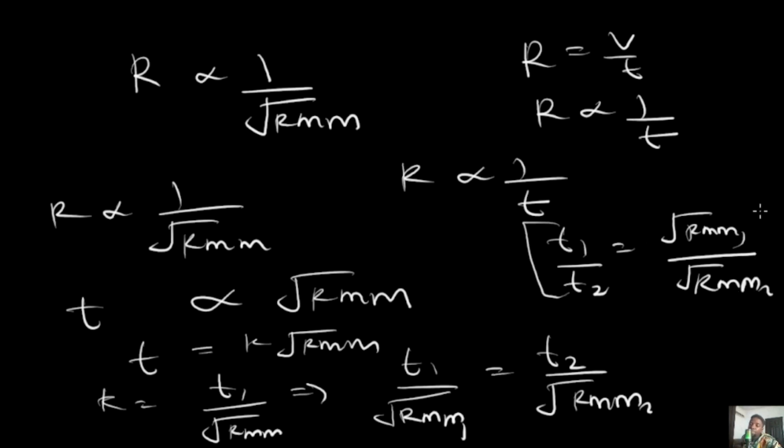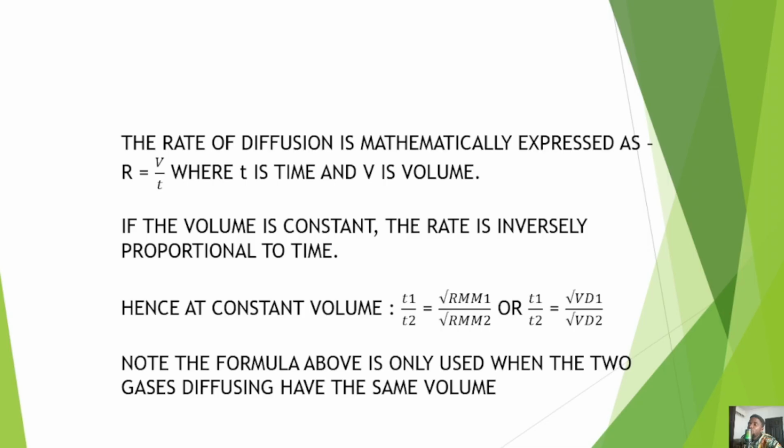Now, for you to be able to use this particular expression, something has to be constant, and the thing that must be constant is volume. So note, the formula above is only used when the two gases diffusing have the same volume. If they don't have the same volume, this particular formula cannot be used. The T1 over T2 equals root RMM1 over root RMM2, that is the direct proportionality, will not be used once the volume is not the same.